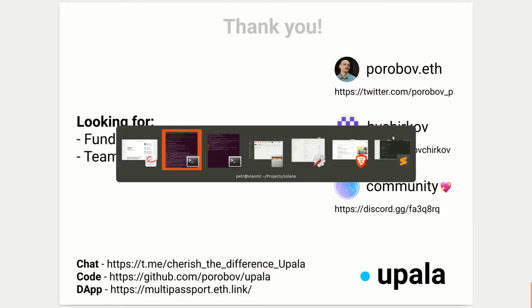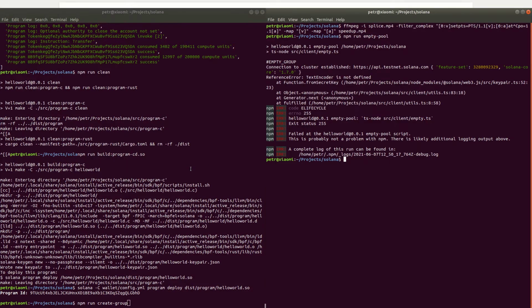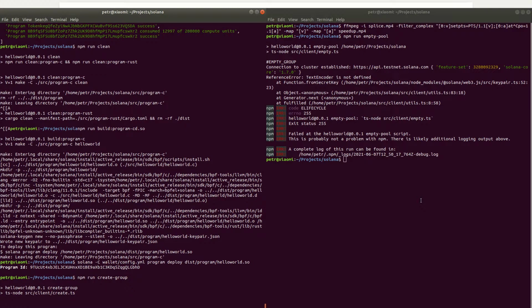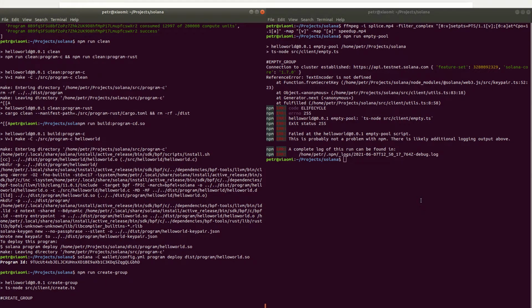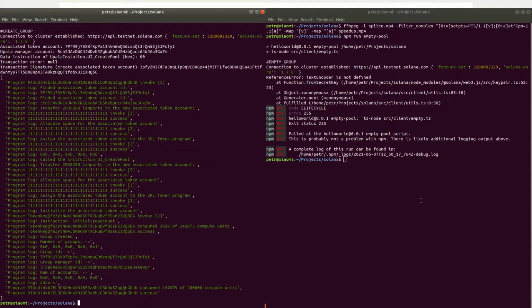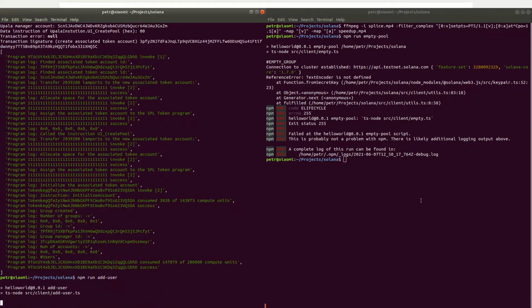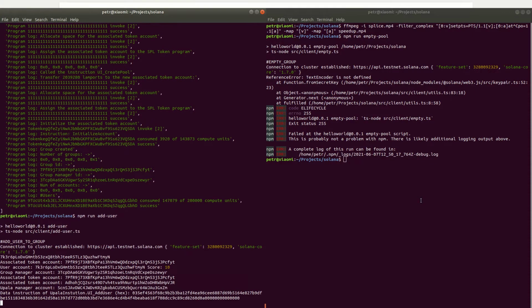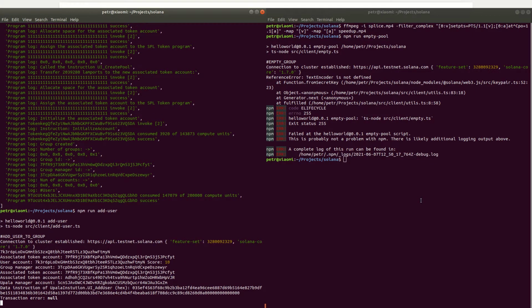Now let's see how it works. You'd have to imagine things because Upala is a protocol and it consists mostly of tools. Imagine we are a group manager and we create a group around Solana Discord. With the same command, we fill up the pool with $100. Nice. We then add a user into our group. We've seen some activity from the user, so we granted $10 score to this user, and we trust our judgment.